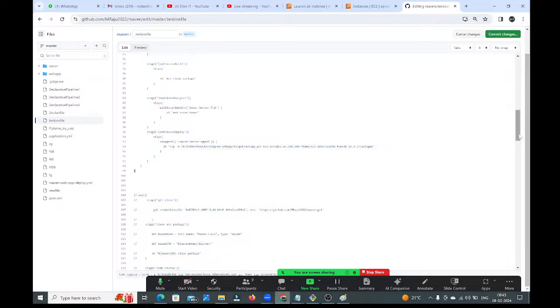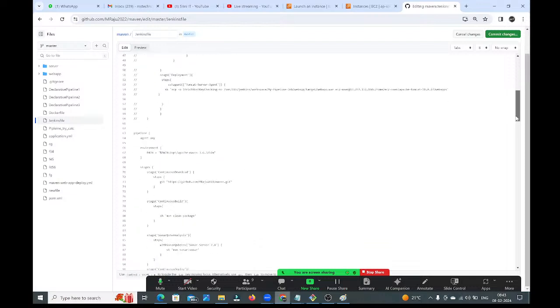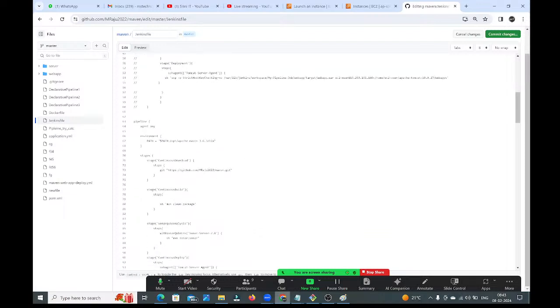Now you can see I have added multiple stages in the CI/CD pipeline. What is the first stage? Continuous download. Here I am telling Jenkins, we have the developer's code, go and download that code. That is the first stage. What is the second stage? Build: compile and build the code. Maven will do this activity.